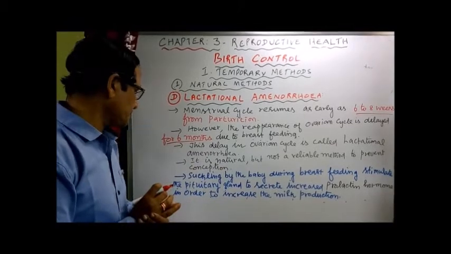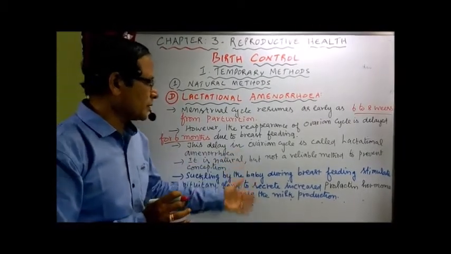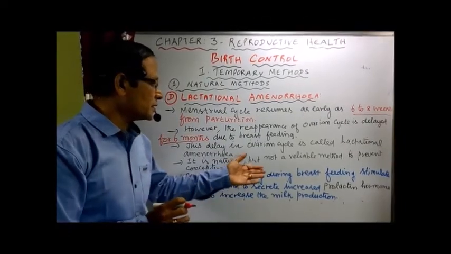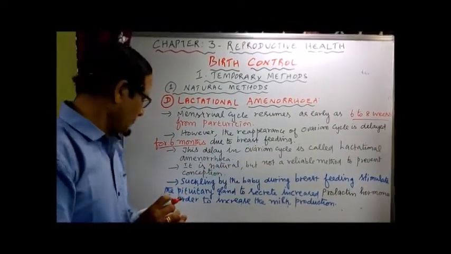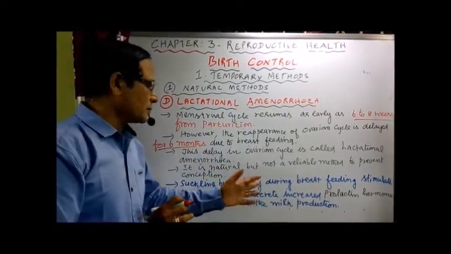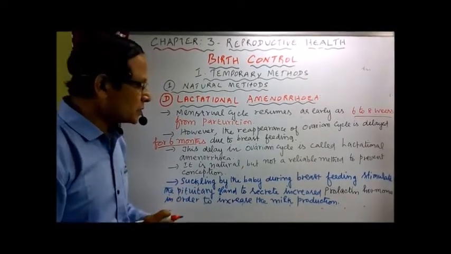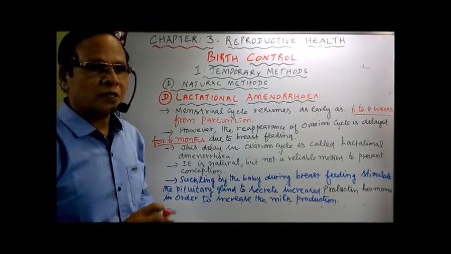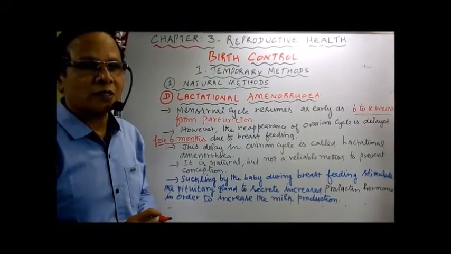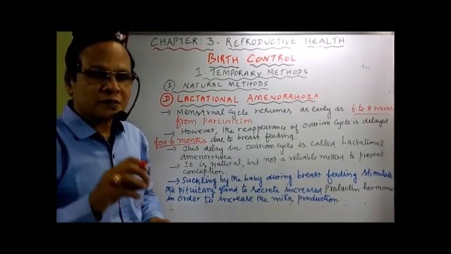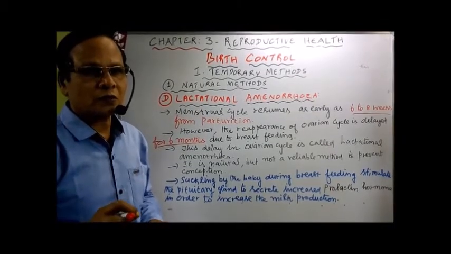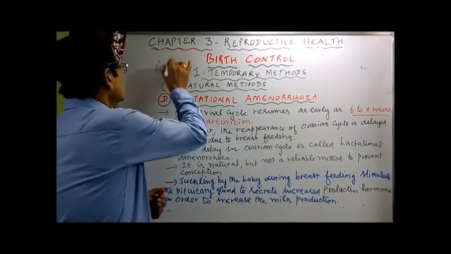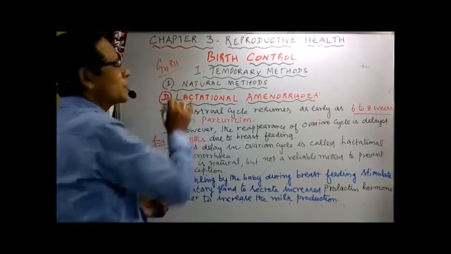When the concentration of prolactin hormone is high in the mother's blood, it prevents the menstrual cycle, by suppressing the release of gonadotropin releasing hormone, GnRH, from the hypothalamus.